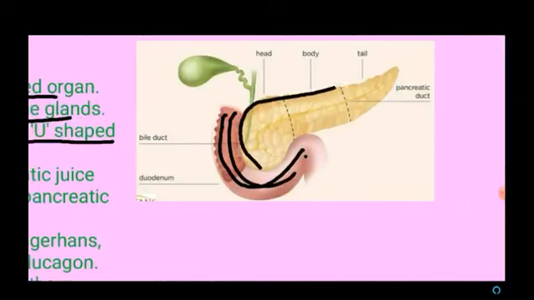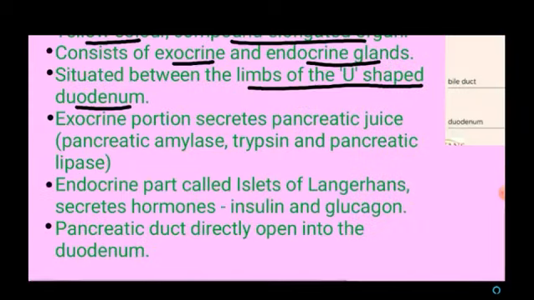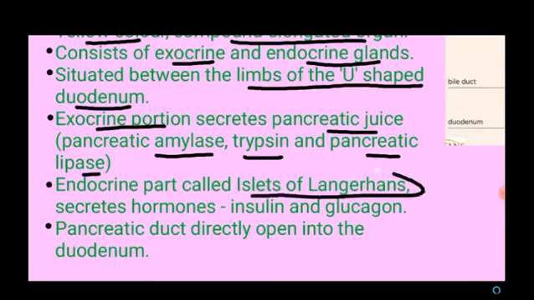So this is the pancreas. The exocrine portion secretes pancreatic juice, which consists of pancreatic amylase, trypsin and pancreatic lipase. And the endocrine part is called the islets of Langerhans, and it secretes hormones such as insulin and glucagon. The pancreatic ducts directly open into the duodenum.